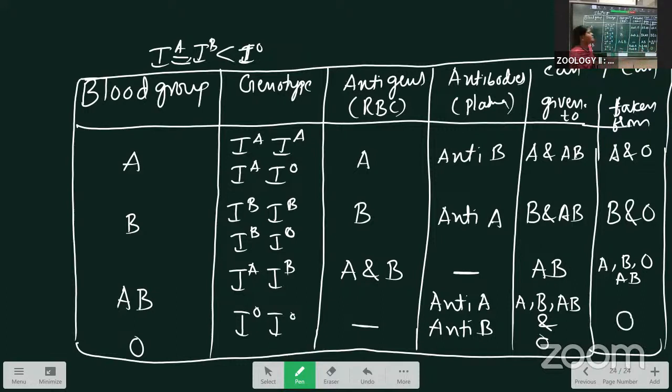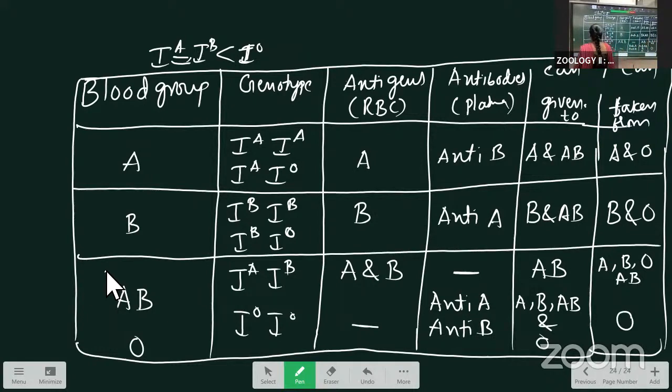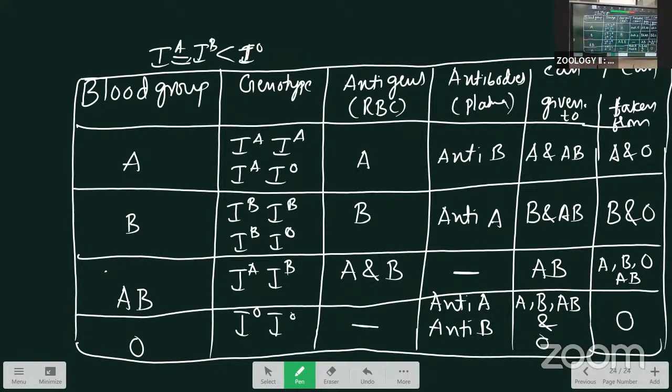Clear? If you get this table perfectly, you can easily write the matter also. If you practice, this table will be easy. Practice this one. Then if you draw this table for multiple alleles, you can easily get 3 to 4 marks. This one is about the multiple alleles.